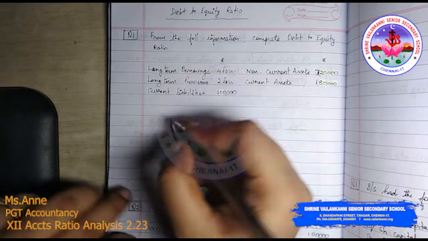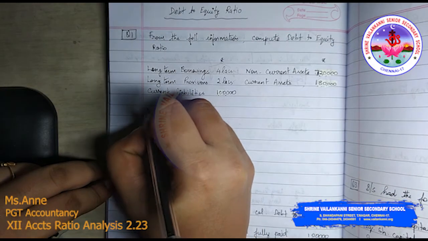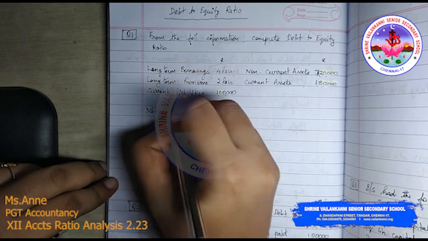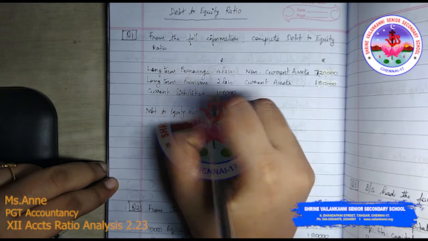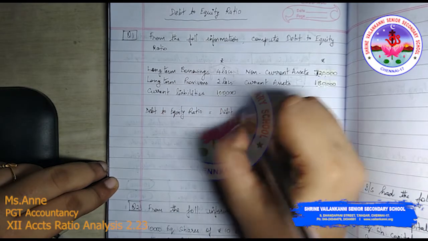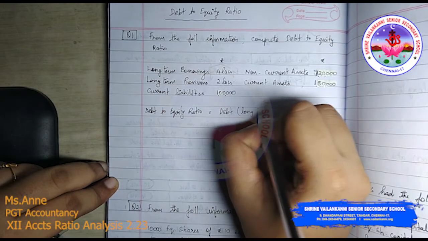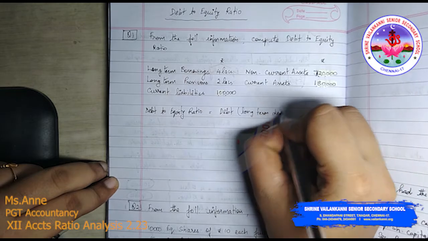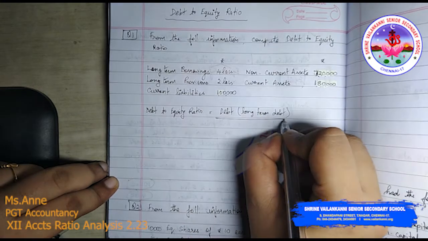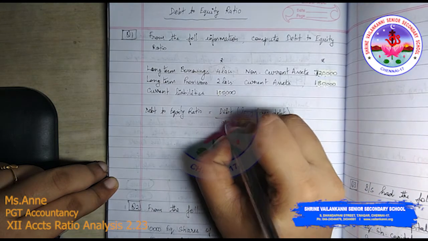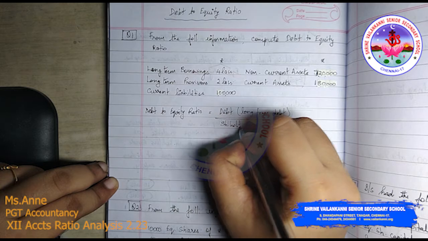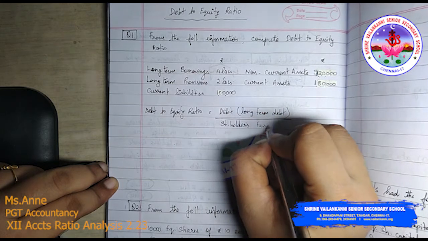Now first write down the formula. Debt to equity ratio is equal to debt. What debt? Only long term debt, not short term debts, divided by shareholders funds.